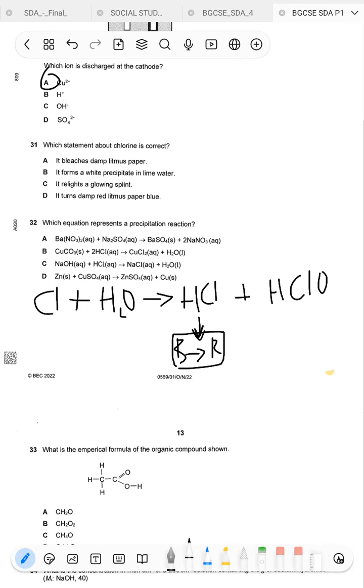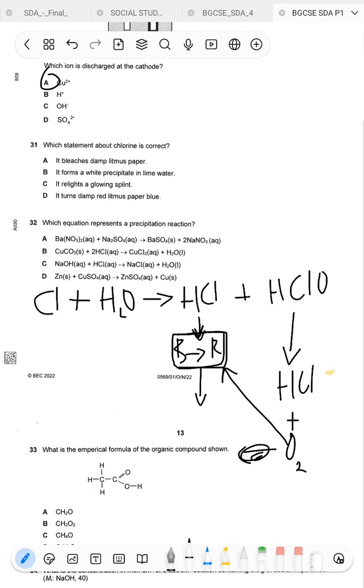Okay, and then the hypochlorous acid will break down, or decompose, to produce hydrochloric acid and oxygen gas. Now this oxygen is going to further attack this litmus paper and oxidize it.